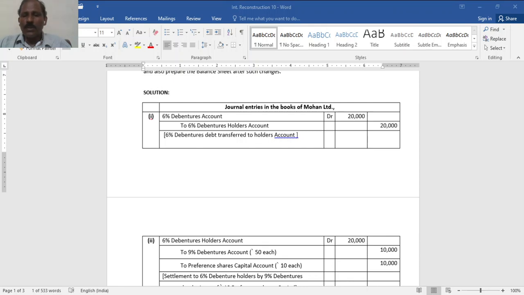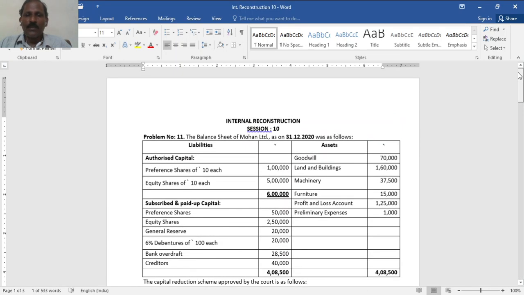Welcome you all to this session on internal reconstruction. Let us discuss one more problem on internal reconstruction in this session. First, let me go through the problem. Just look at the PPT. The balance sheet of Mohan Limited as on 31st December 2020 was as follows.